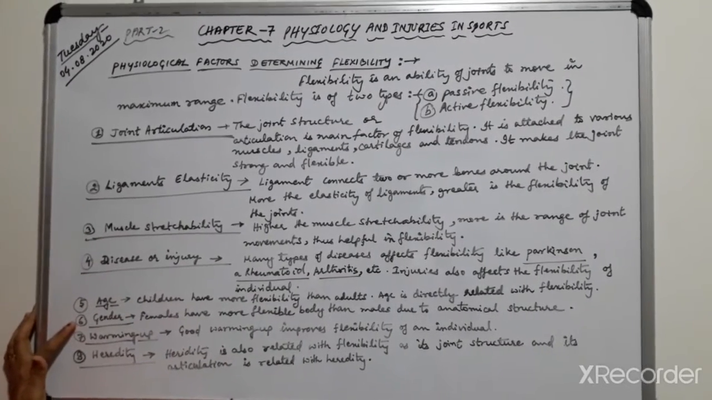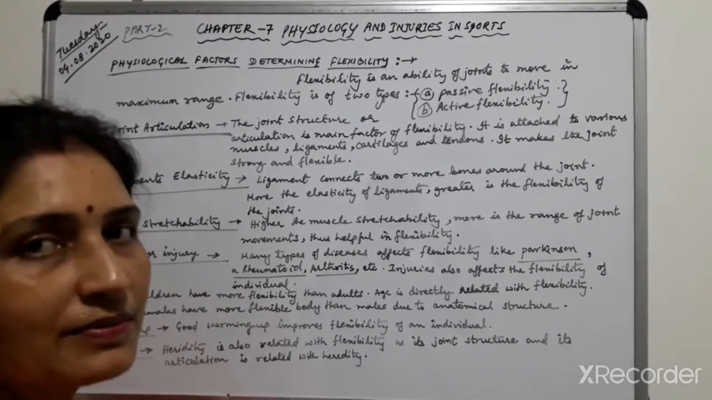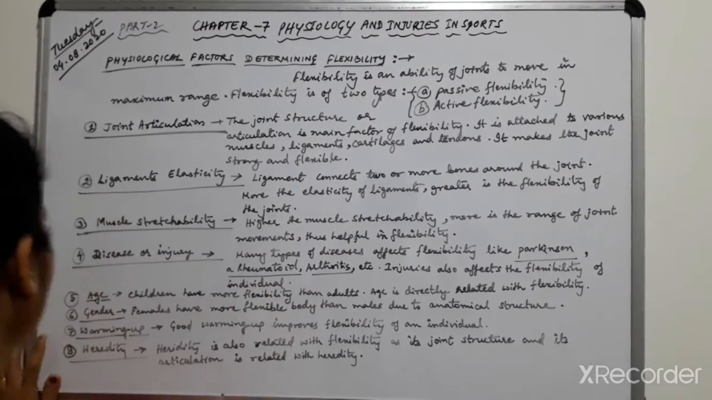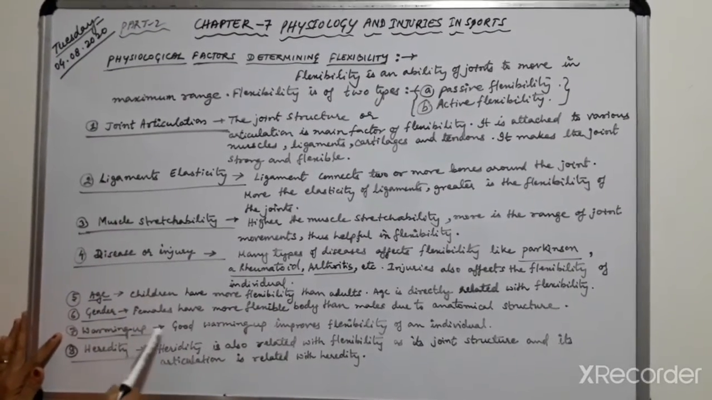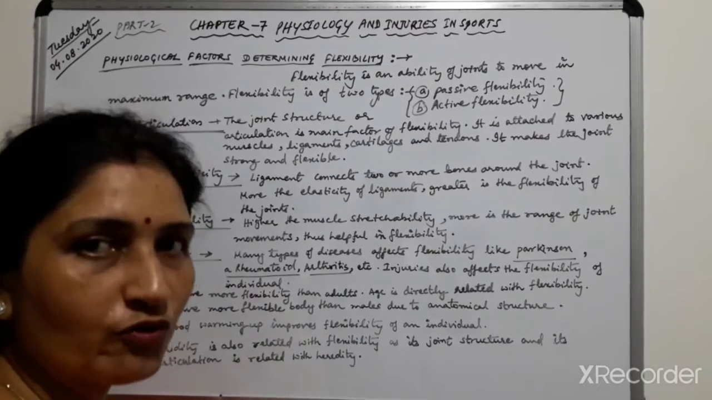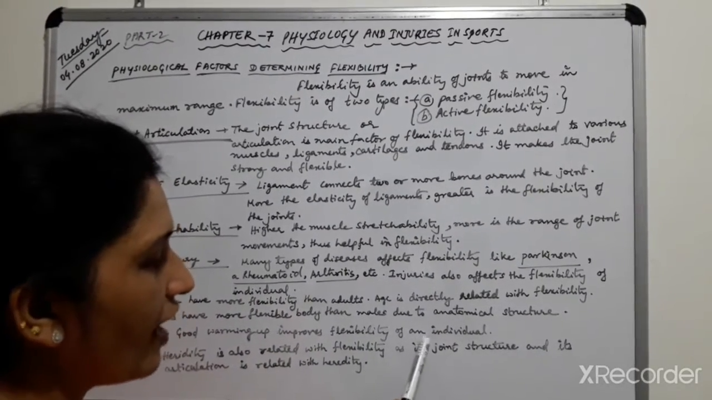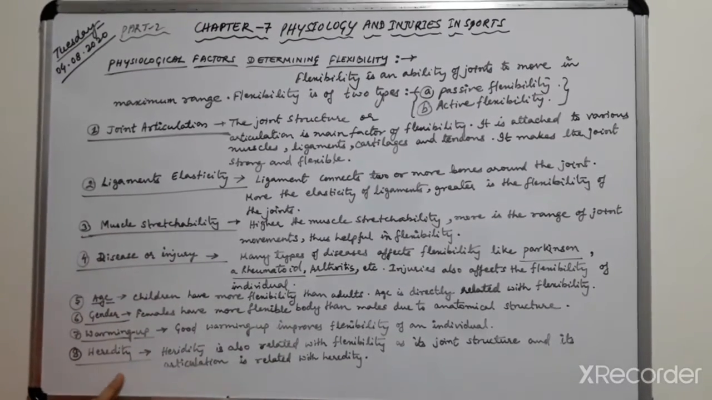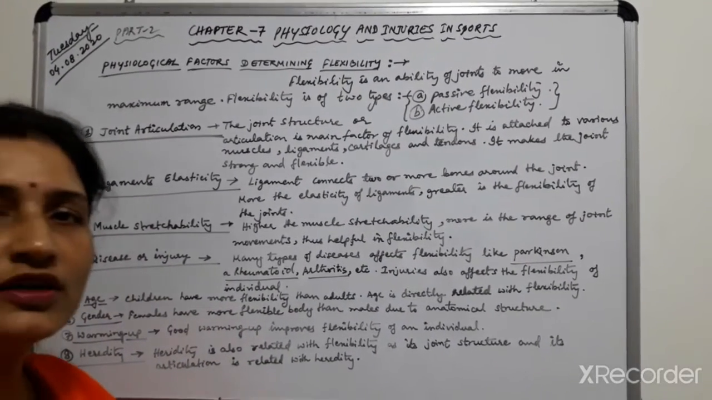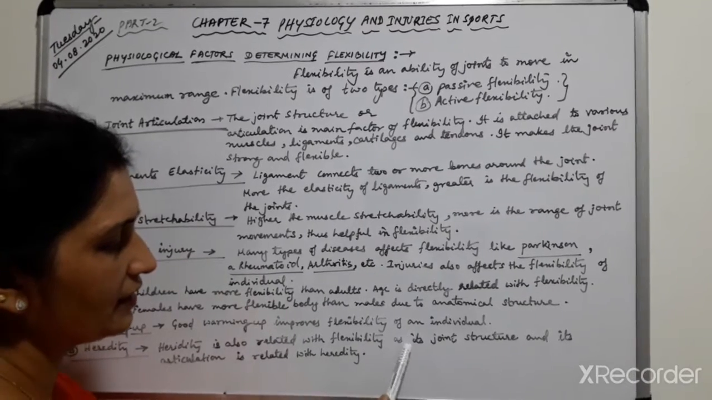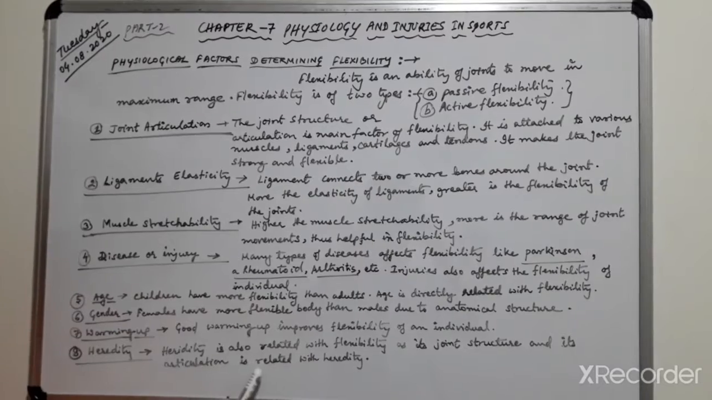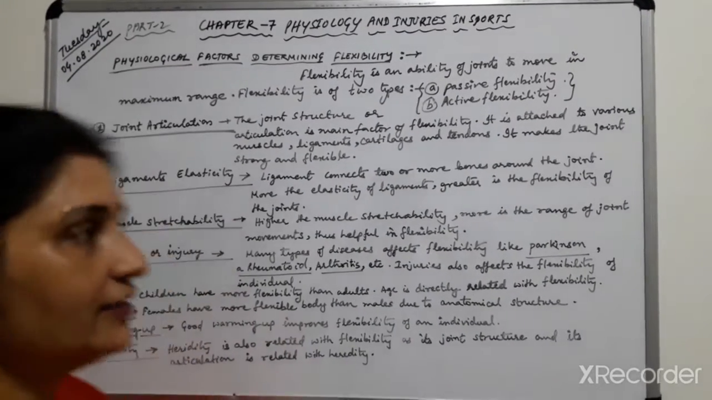Then comes gender. Females have a more flexible body than males due to anatomical structure. Seventh one, warming up. Good warming up improves flexibility of an individual. Last one, heredity. Heredity is also related with flexibility as joint structure and its articulation is related with heredity.